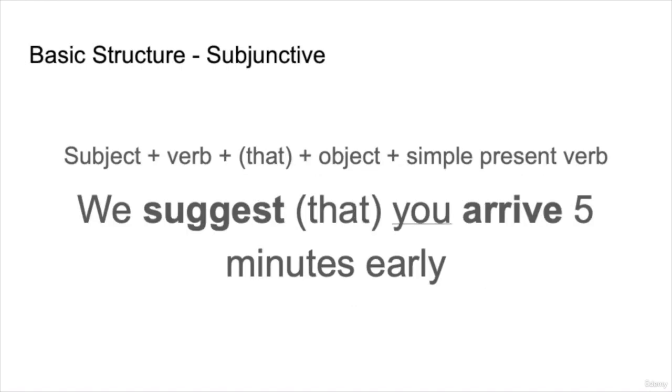Now, starting with the basic form of the subjunctive, the basic structure is subject, verb, that, object, and simple present verb. Now, the simple present verb is very important because with certain words, for example, we suggest, you can drop the that. So we suggest that you arrive 5 minutes early can also be, we suggest you arrive 5 minutes early.